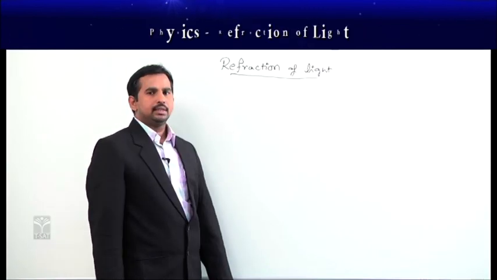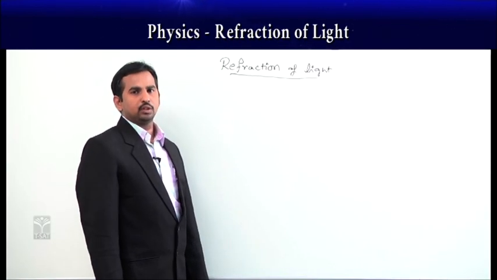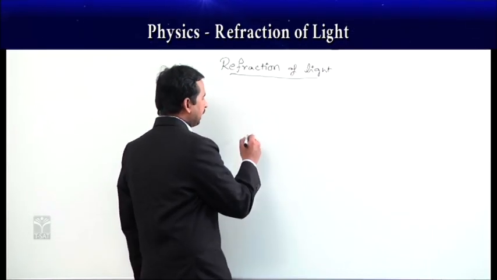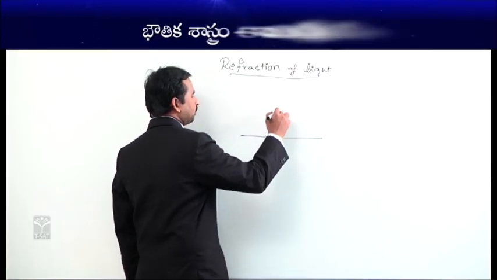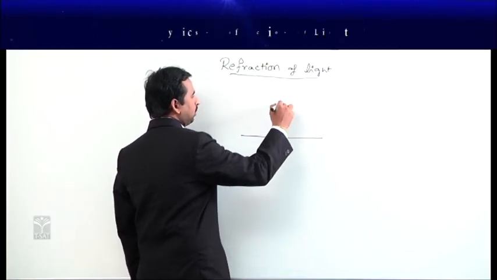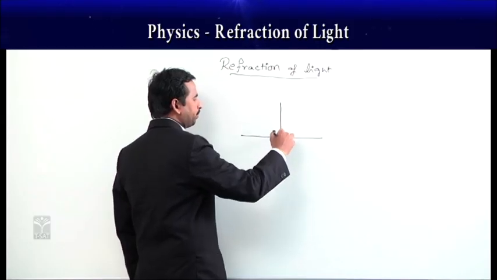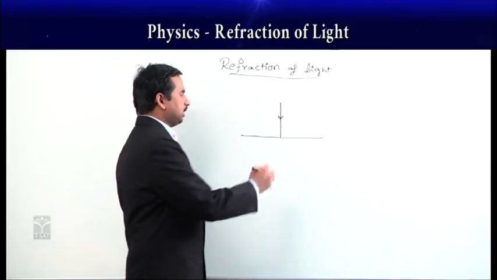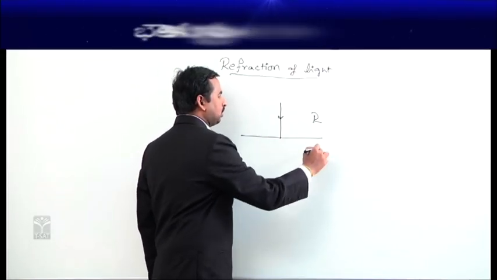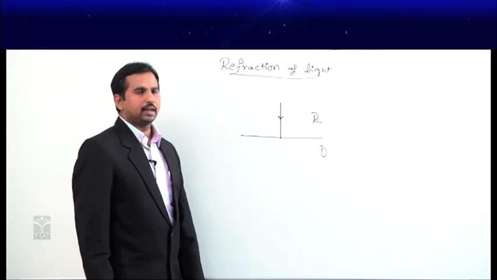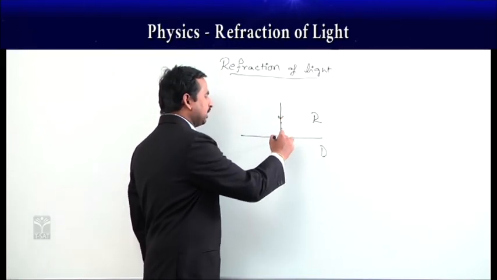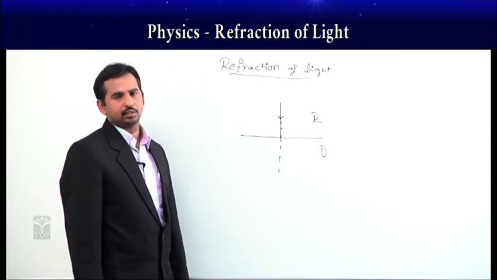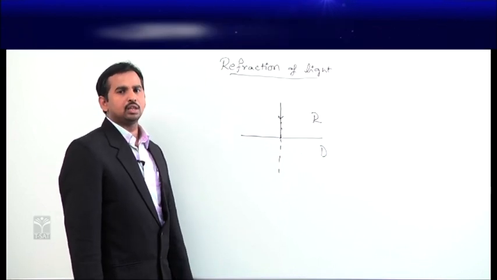Now we will see the third case. If the light ray is going from rarer to denser or denser to rarer medium, but the light ray is going along the normal path. Suppose for this surface, the light ray is coming perpendicular to the surface like this. Once it strikes the surface, you can take it from rarer to denser or denser to rarer. If the light ray is coming along the normal here, then there is no refraction effect, means there is no change in the path of the light ray.